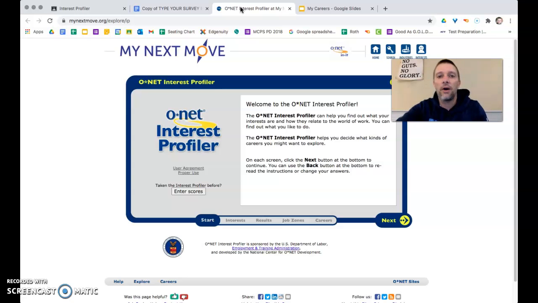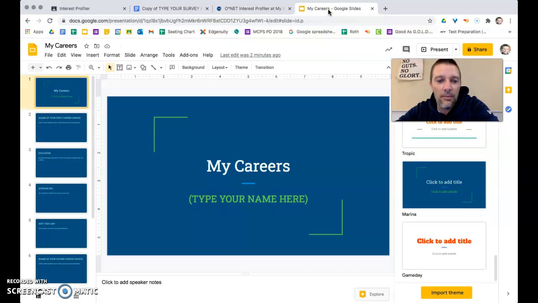So the finished product today is going to be the slides. You can open those up also if you want. I'll show them to you here. So what I've got is some slides that you're going to need to fill out. Now I've created the template. You have as much freedom to change these around as you want, but the information that you'll need to fill in is here. Anything that's in parentheses on the slides, you're going to type in your information there. Like on this, it says type your name here. You'll type your name on your slide there.